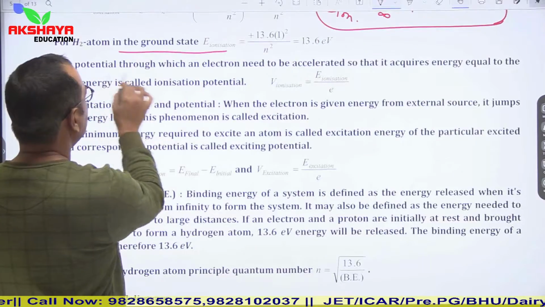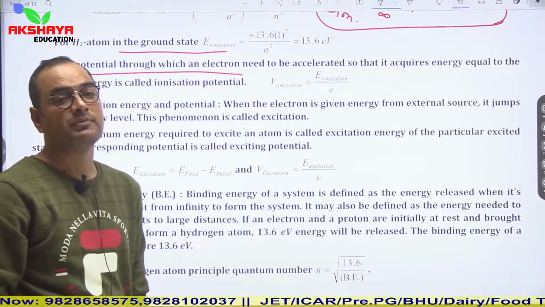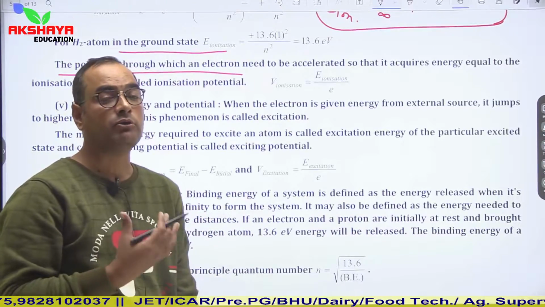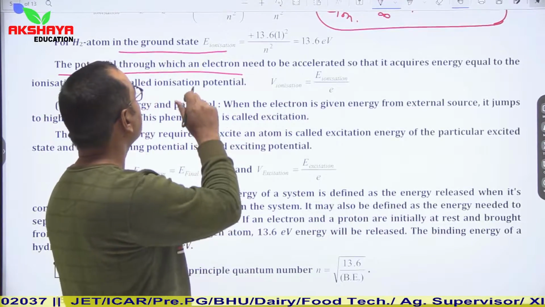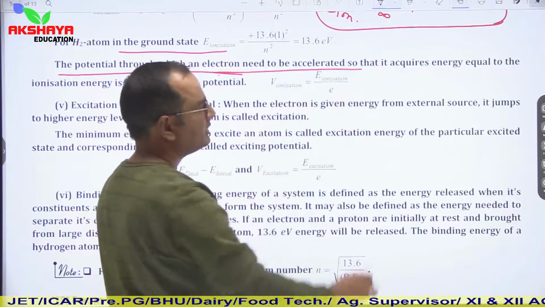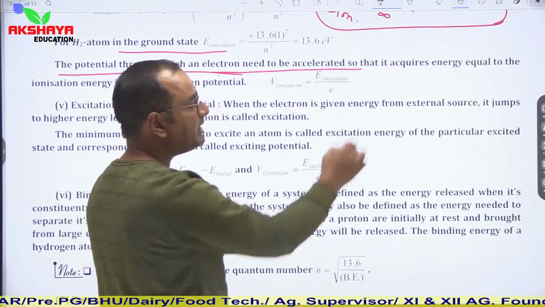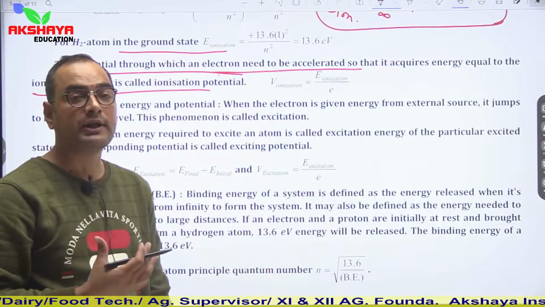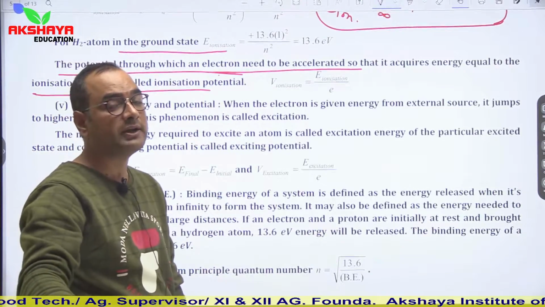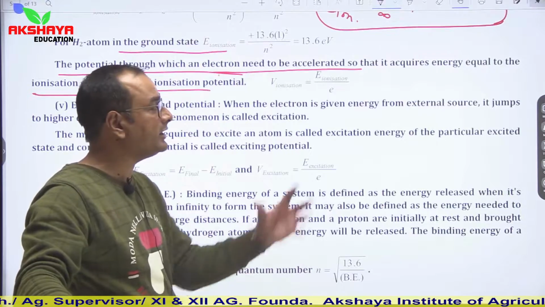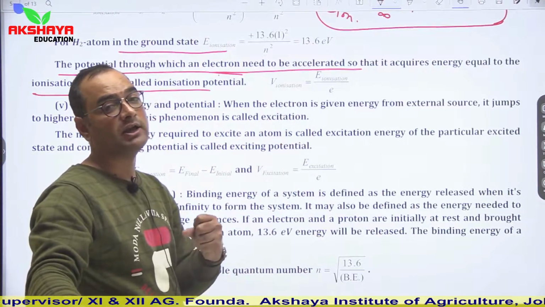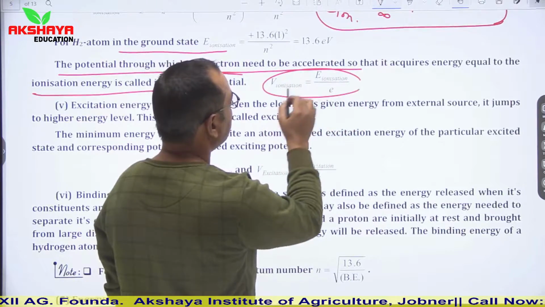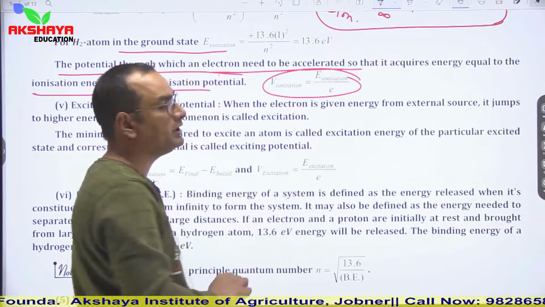The potential through which an electron needs to be accelerated. So what is the potential here? Ionization potential is the amount of potential required to accelerate an electron so that it acquires energy equal to ionization energy. So it is the amount of potential given to an electron so that it gets accelerated and acquires the energy equal to ionization energy. So V is equal to E upon e.